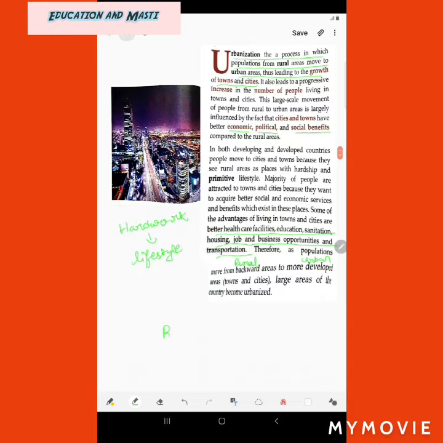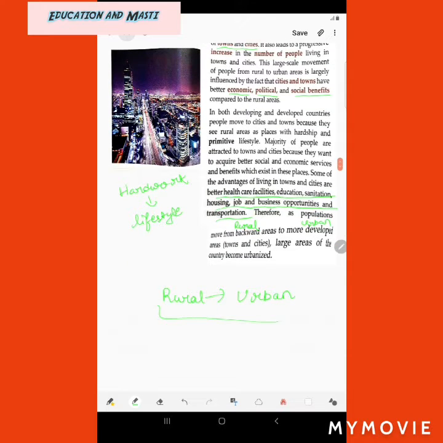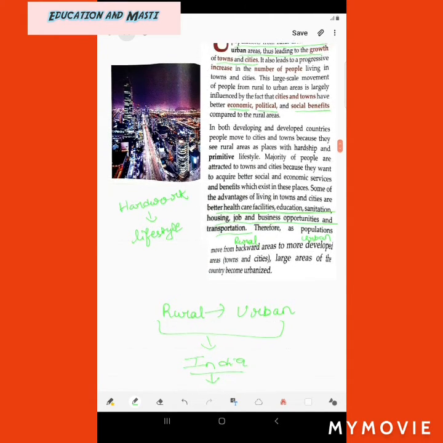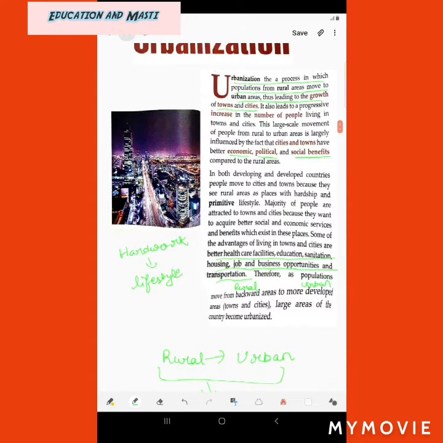Means if more people move from rural to urban areas in India, then the whole country will become an urbanized country, and if it becomes urbanized, it will become a developed country also. We know that India is still a developing country. So we can make India developed if we become urbanized and have all those facilities which an urbanized city or town has.